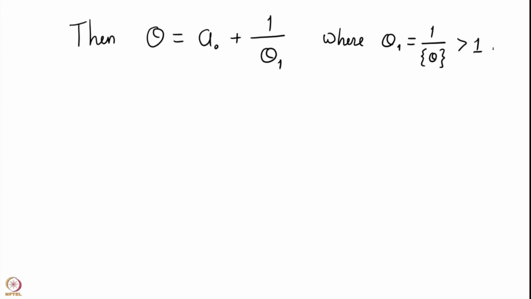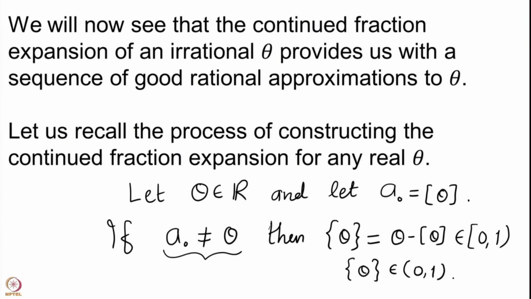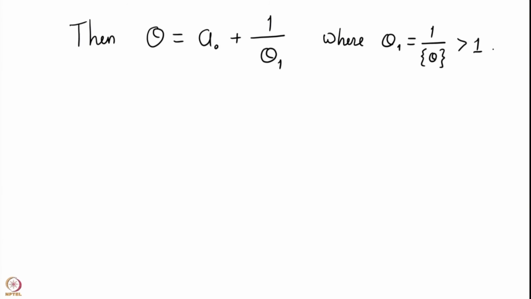We have observed in the last slide that theta naught, the fractional part, is less than 1. It cannot be equal to 1. So, we have that this is less than 1 and it is also not 0. Therefore, 1 upon the fractional part does make sense and we get it to be some number which is bigger than 1.